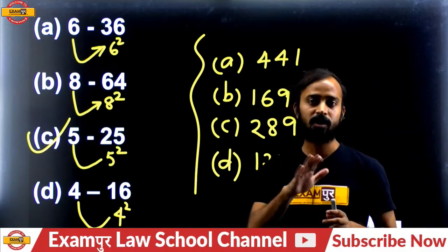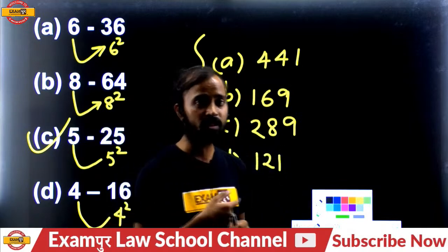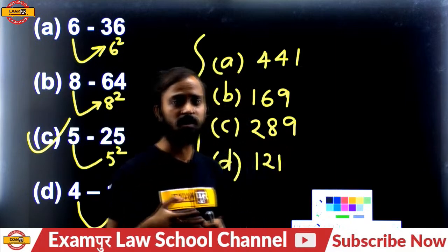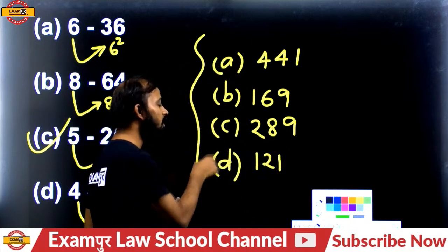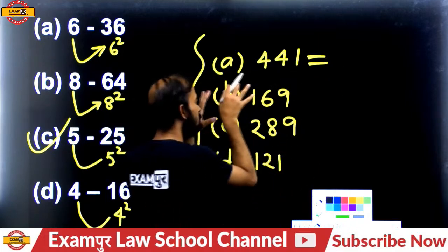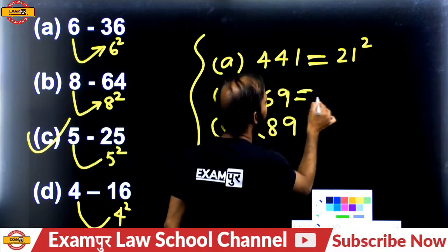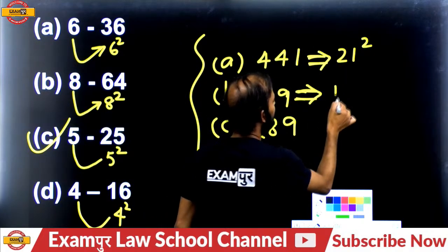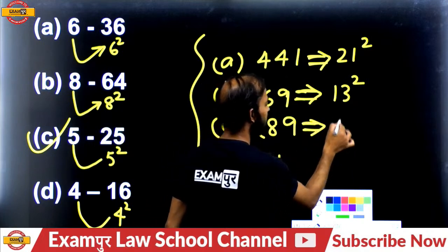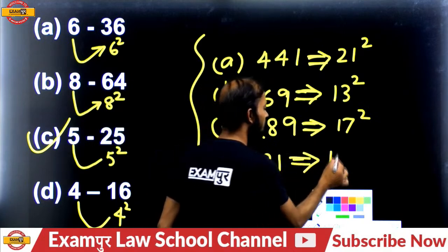All these numbers are perfect square numbers. The question is, which number is different from the other three, because one number is different from the other three. So go through the question, go deep into it. In the basic format, it's a perfect square of 21, of 13, of 17 and of 11.